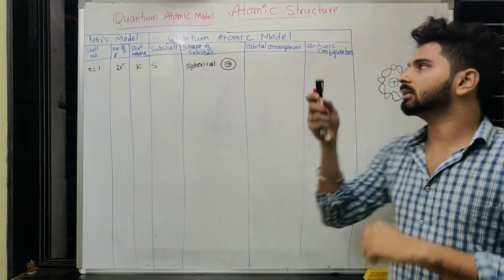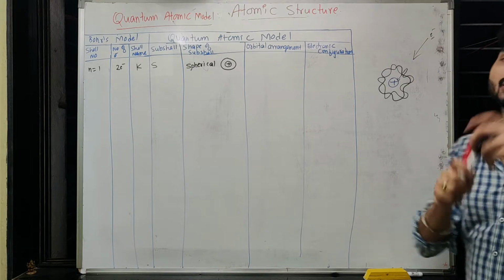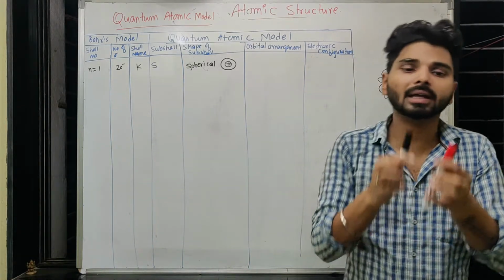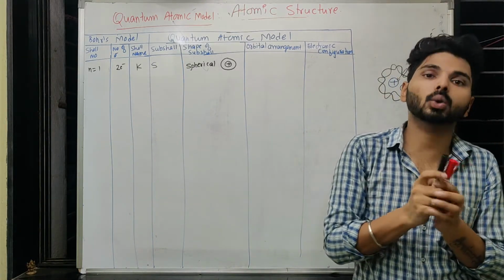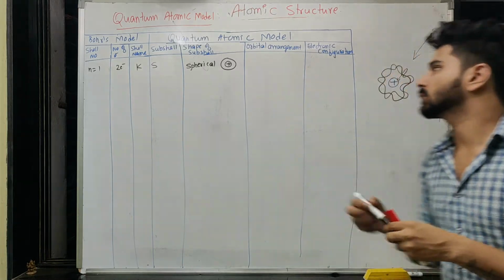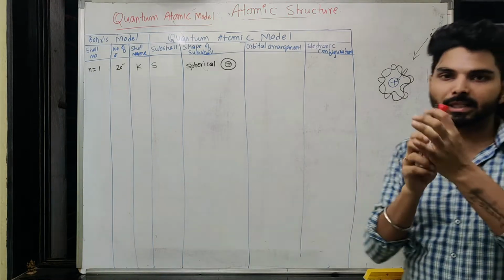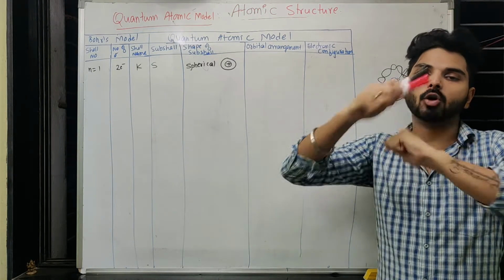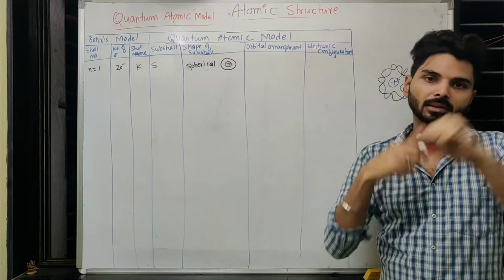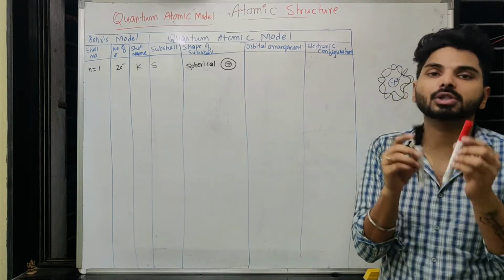Even if they are similarly charged, because their rotation is opposite to each other, it will make them magnetically attractive. Though they are electrically repulsive, they are magnetically attractive. So now they will be paired and considered as one pair, revolving around the nucleus in a circular manner.